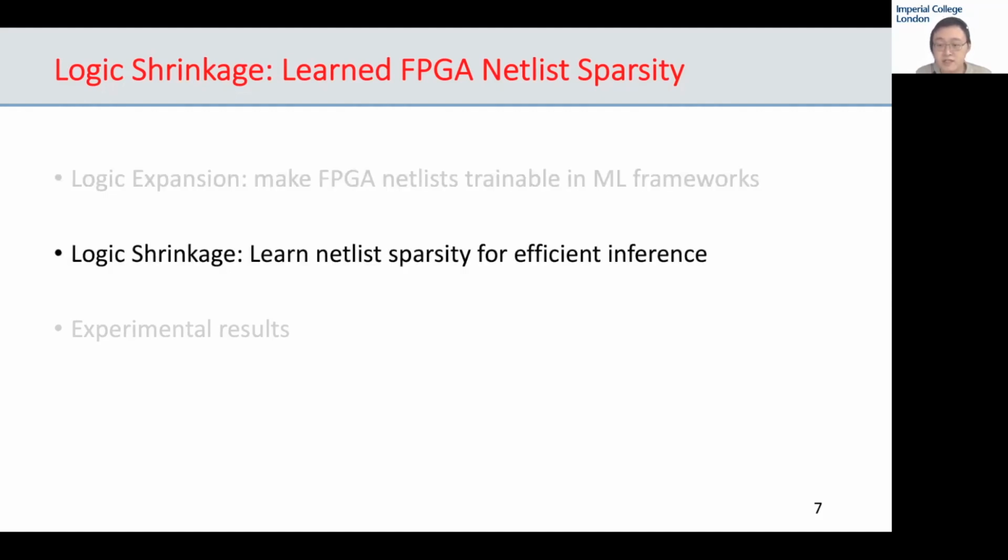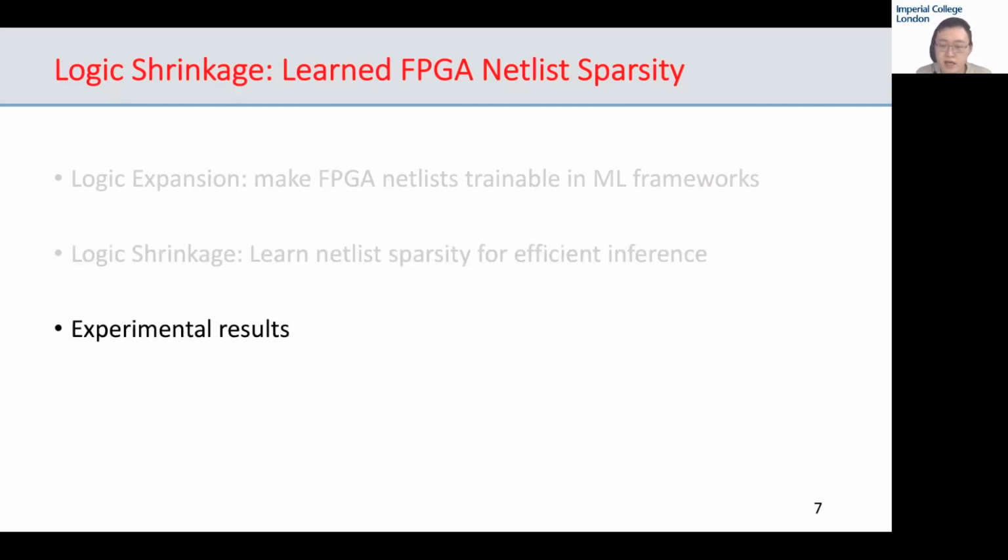However, the FPGA netlists generated by logic expansion still do not fully exploit the spatial flexibilities of the FPGA platform. In logic expansion, we manually specify K, the number of inputs per LUT. Choosing an appropriate K in advance is challenging, and doing so at higher granularity, say at layer-wise granularity, is a time-consuming and error-prone process. We therefore propose logic shrinkage, a netlist pruning methodology enabling K to be automatically learned for every LUT in a neural network.